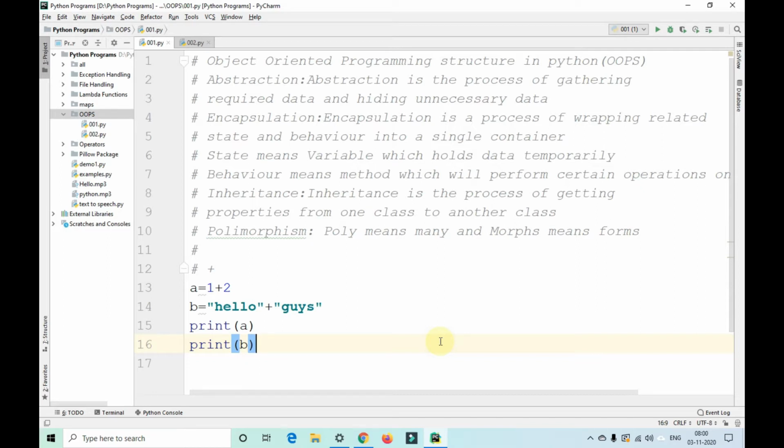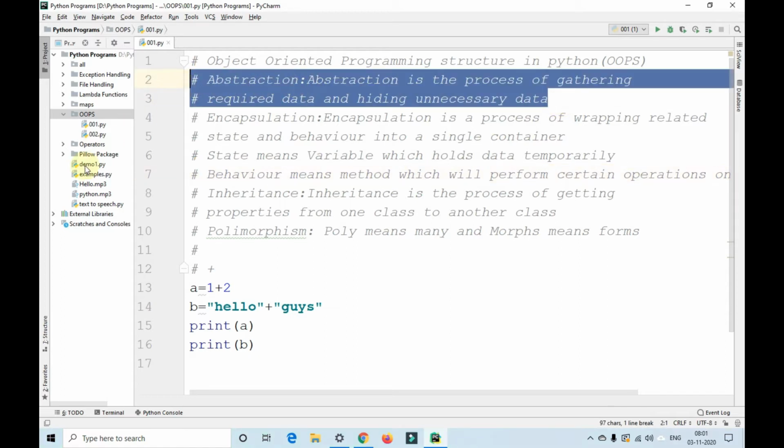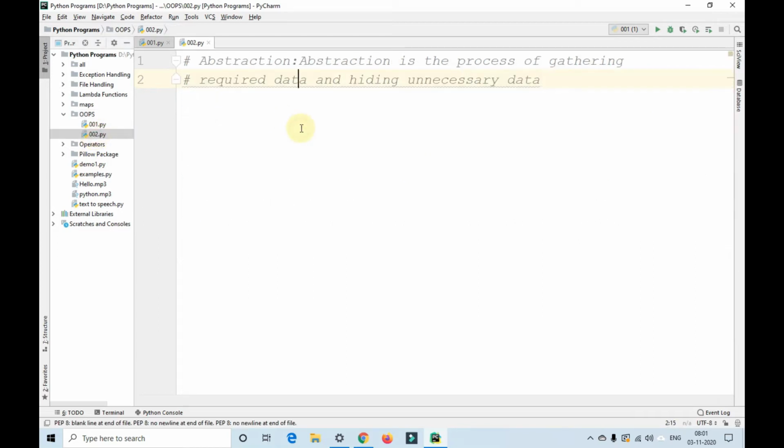So in the previous video, we have seen the principles of OOPS, that is abstraction, encapsulation, inheritance and polymorphism. Today we'll be seeing what abstraction is, what data is, how to hide the data, and what information is and all. So let me copy this and create a new Python file. I have a new Python file called 002.py here.